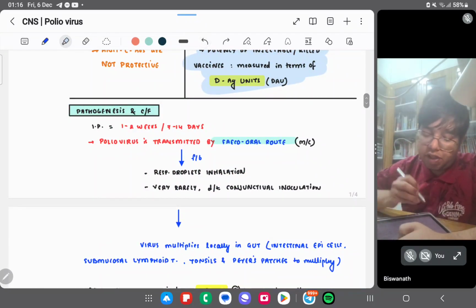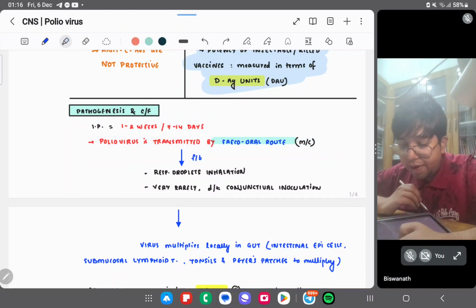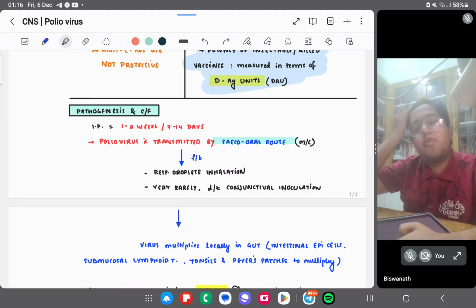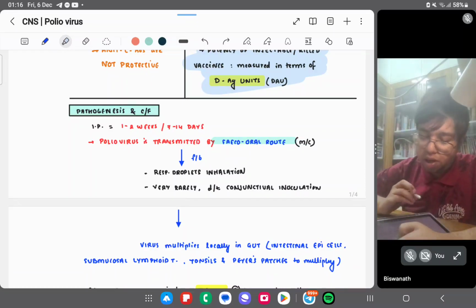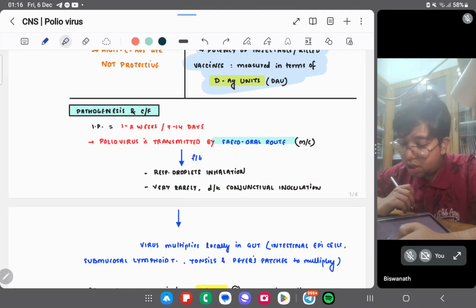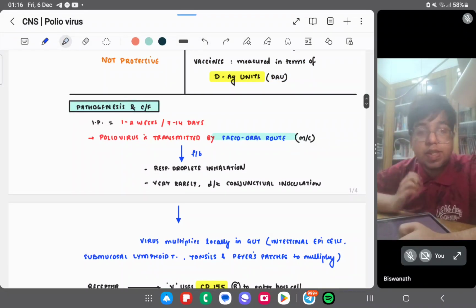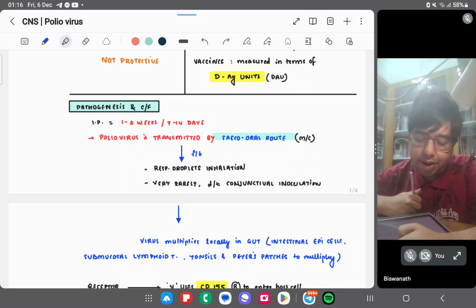Pathogenesis and clinical features. The incubation period is 1 to 2 weeks, or 7 to 14 days. Poliovirus is transmitted by the fecal-oral route, which is the most common route of transmission, followed by respiratory droplet inhalation, and very rarely conjunctival inoculation.